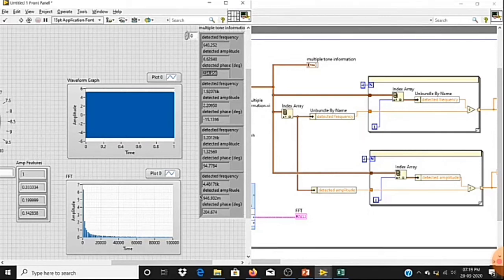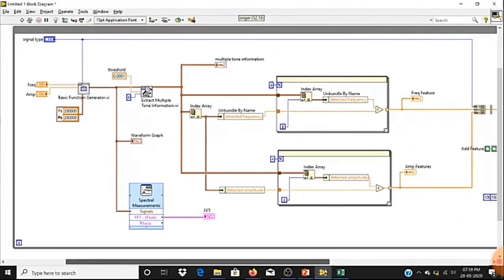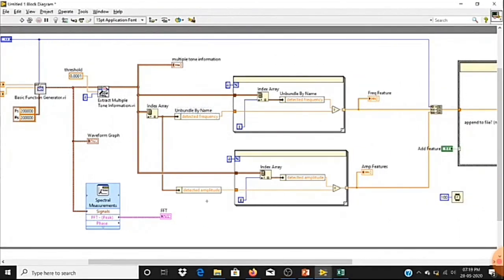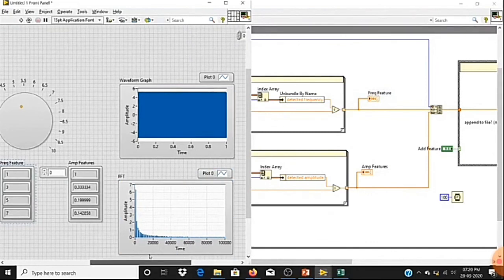The problem is I can't feed these values directly, because they will vary for each frequency and each amplitude. That is the reason we developed a logic using our fundamental frequency and amplitude. We divide our tone frequency by the fundamental frequency, and in the same way we divide our tone amplitude by the fundamental amplitude to extract the features. So here we have features of frequency and features of amplitude.